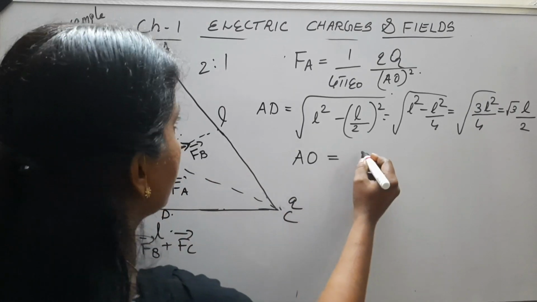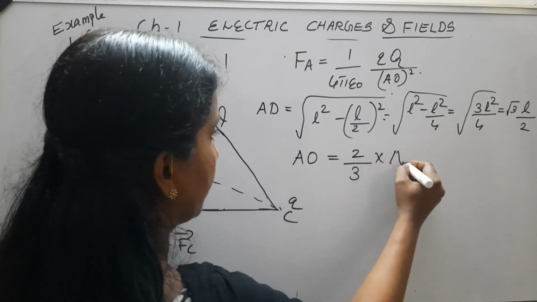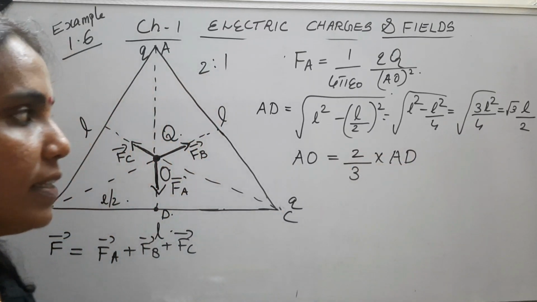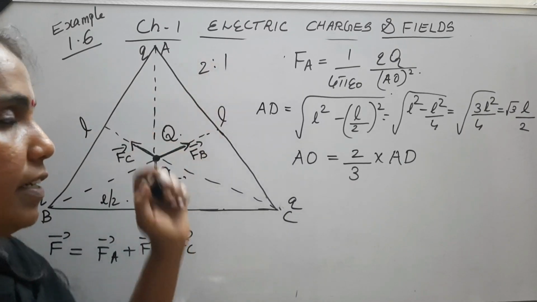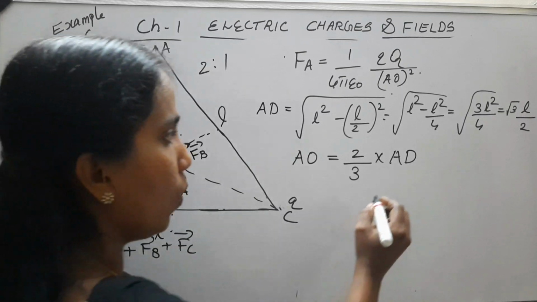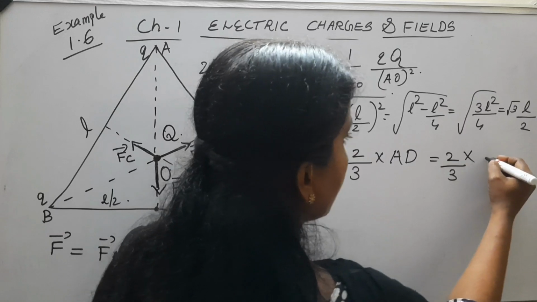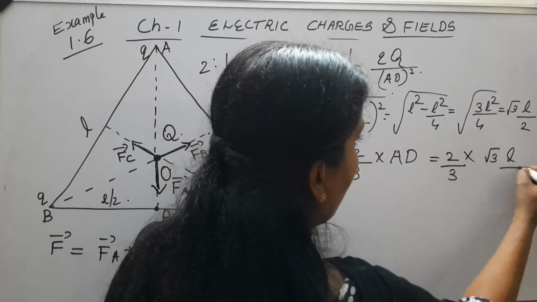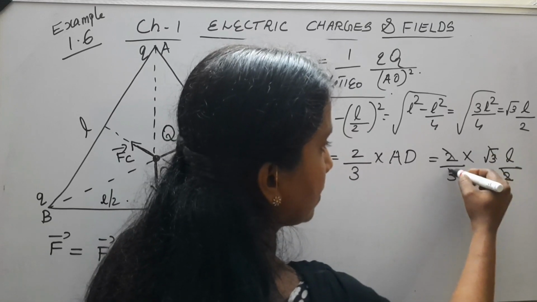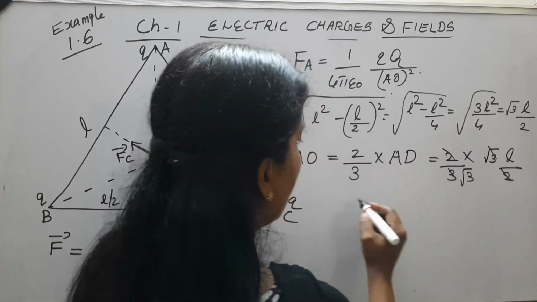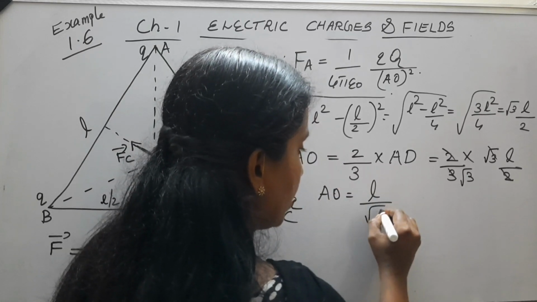AO will be equal to 2/3 into AD, because the centroid divides that median in the ratio 2:1. So 2/3 into AD, which is root 3 L by 2. So 2 gets cancelled, and root 3 and 3 gives root 3. So AO is nothing but L by root 3.